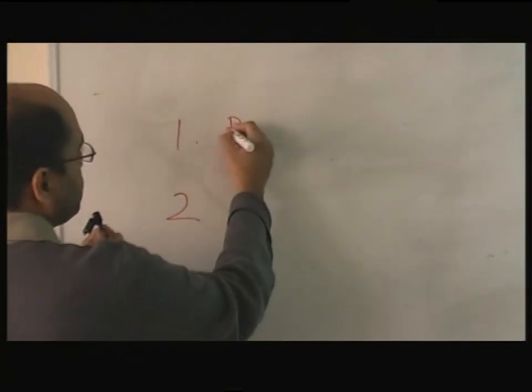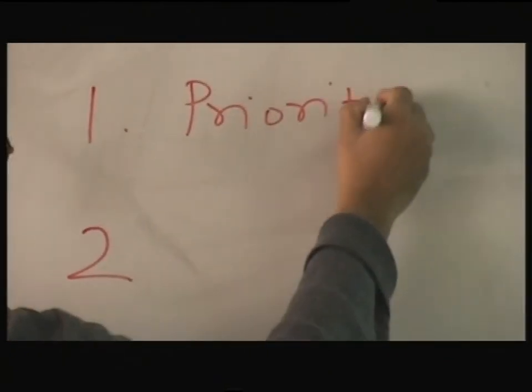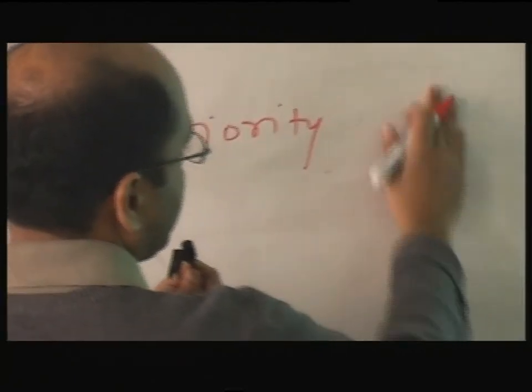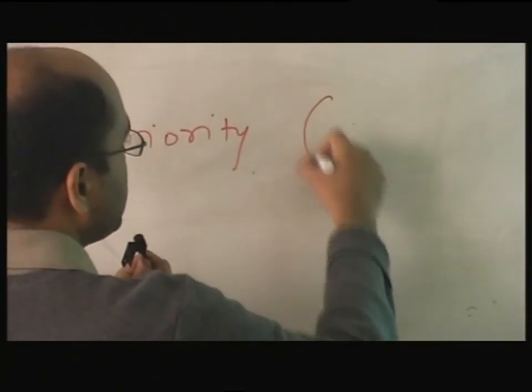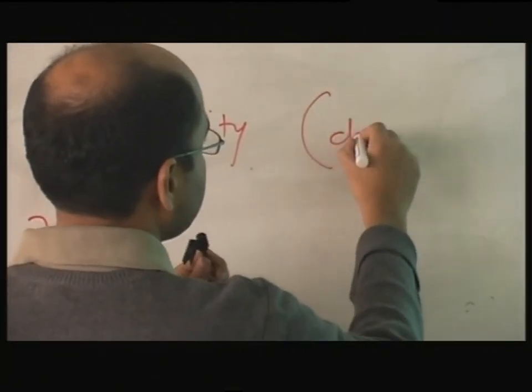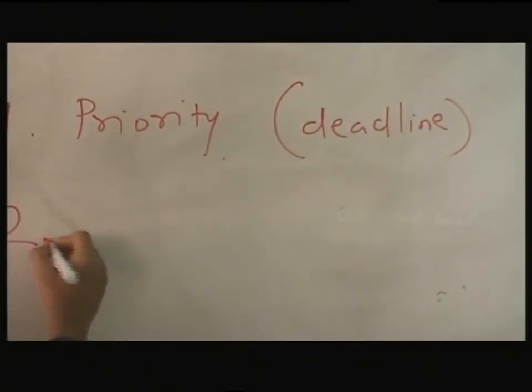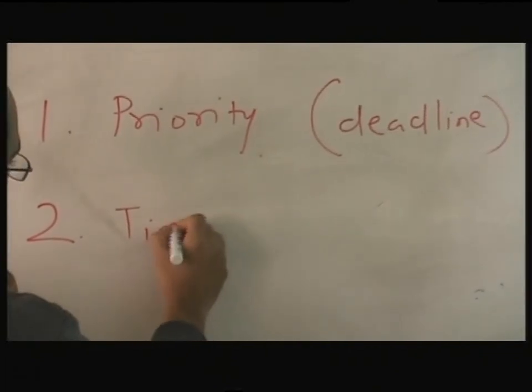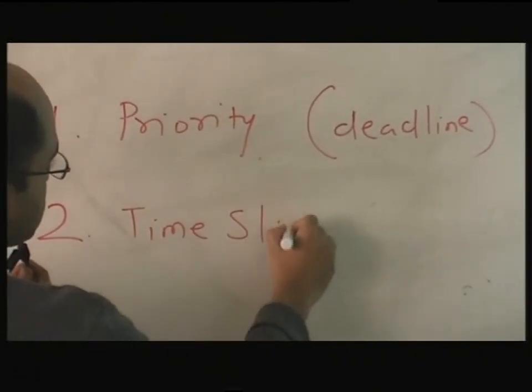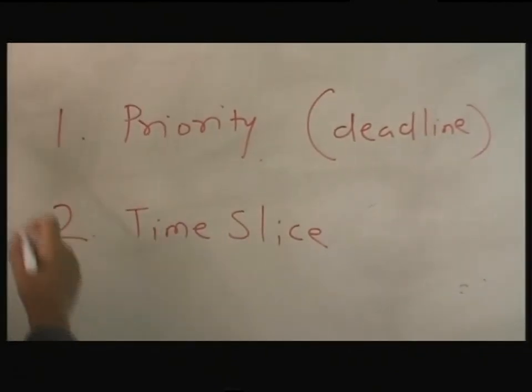Level 1 is priority, and priority is calculated as a function of your deadline. And second is time slice. Right? And then you go in this order.